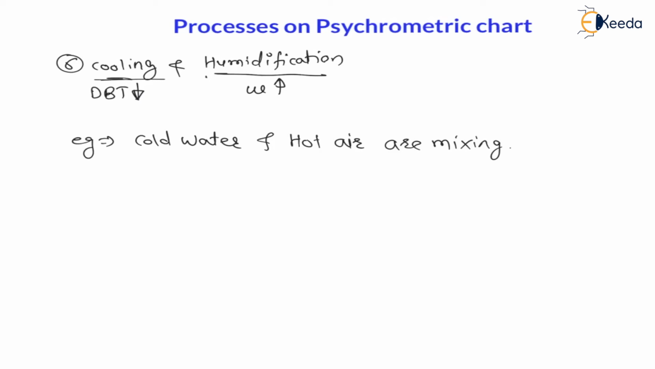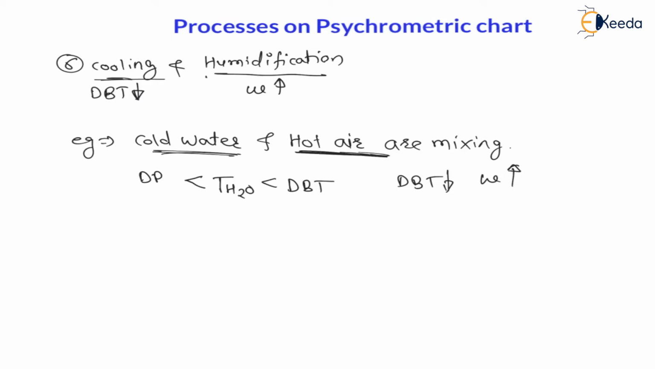Now my dear students, here as the water temperature is less than the air temperature, that is the dry bulb temperature, definitely the air temperature will decrease, that is dry bulb temperature is going to decrease, right? And water is added into the air, therefore specific humidity is increasing. But my dear students, in this case the temperature of water must be more than the dew point temperature. Very important condition.